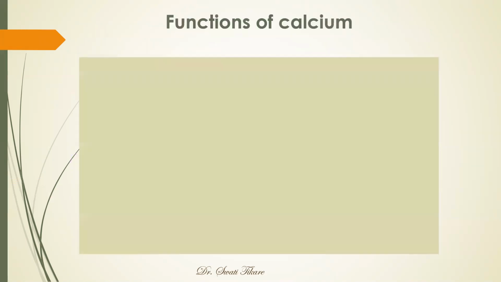So let's begin with the functions of calcium. Calcium is a very important ion and it is very ubiquitous and useful in many functions.